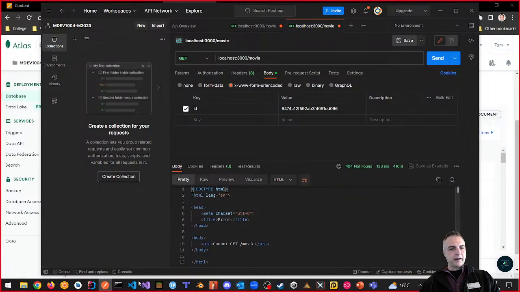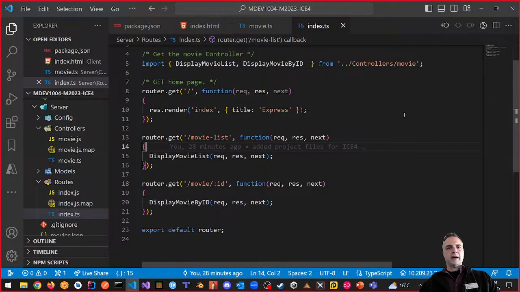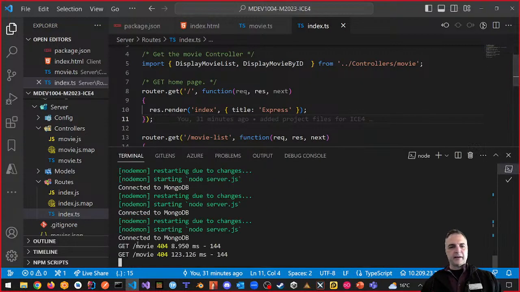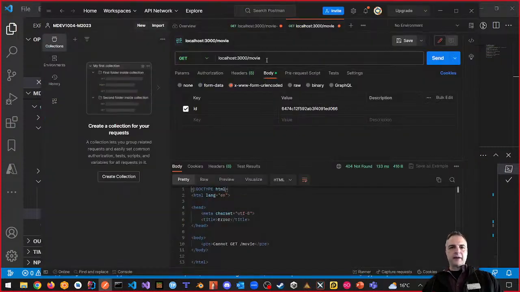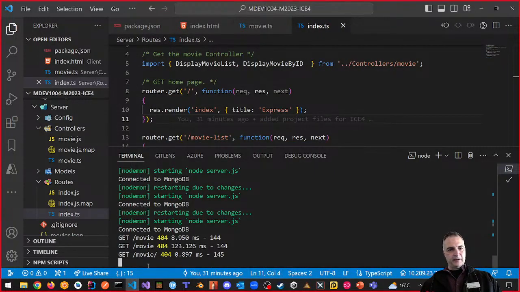And if we go back to Visual Studio Code here, so this is our Visual Studio Code, and if I press save, make sure everything's saved, then if I go to Control Backtick, you can see that, look, I've kind of looked for a couple of movies here, and nothing's happening. Huh, okay. Well, let's go back to the link. So the link may be wrong. Maybe we put in the link where we put in the slash, because slash has to be in there, right? So movie slash, and then the ID. Okay, now click send. And again, we get, cannot find. And down here we see, look, this is the new link, movie slash, right? And then, we have our endpoint.